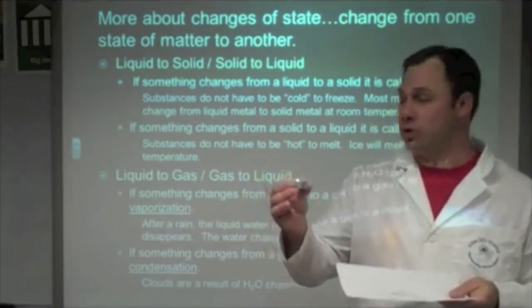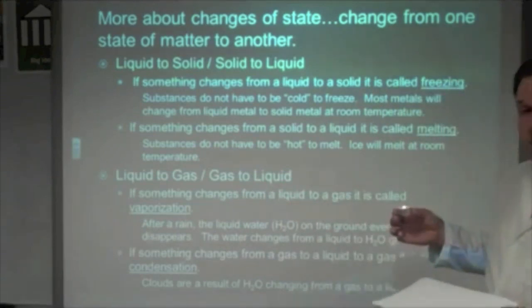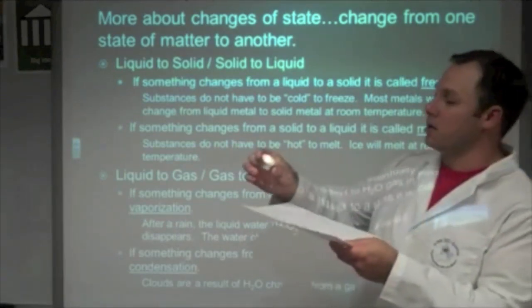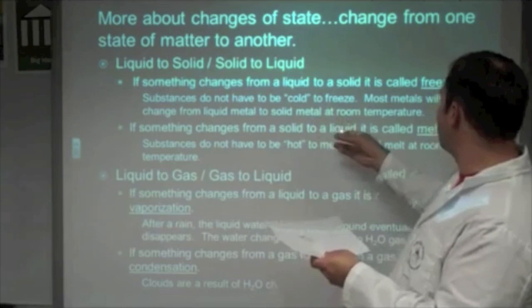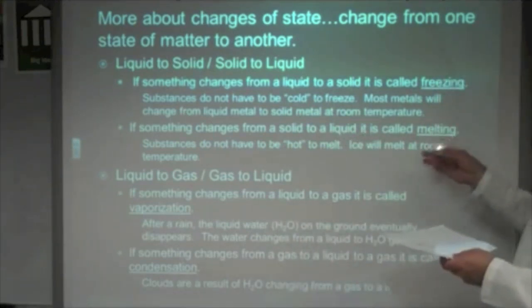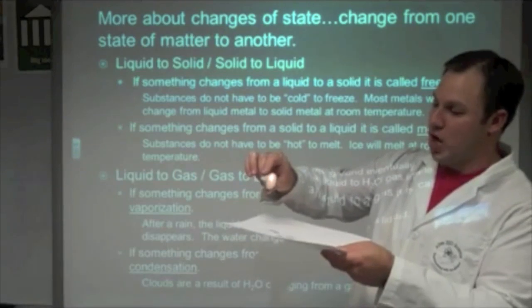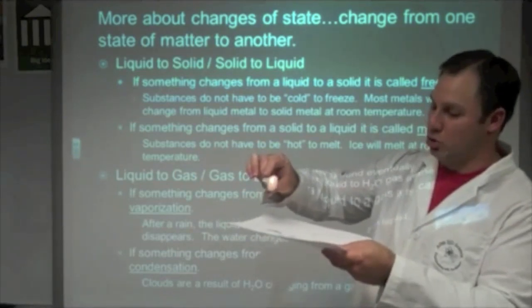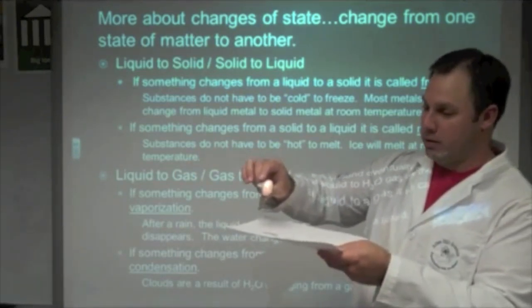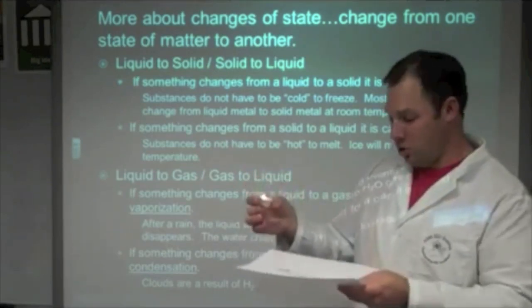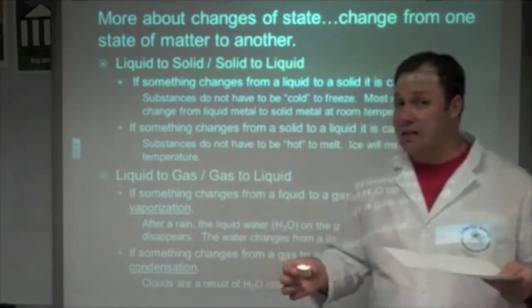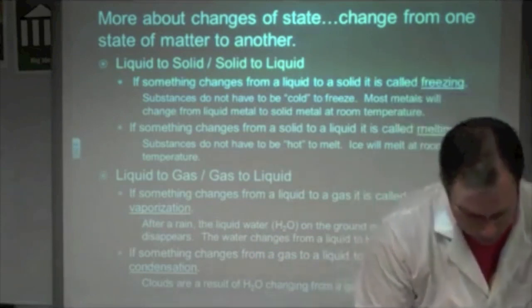It has frozen. At the same time, obviously, when I take that solid and I turn it back to a liquid, it's called melting. Here I'm melting the wax. Okay, I'm taking the solid wax and I'm turning it into liquid wax. You do not necessarily have to have a lot of heat in order to melt something.